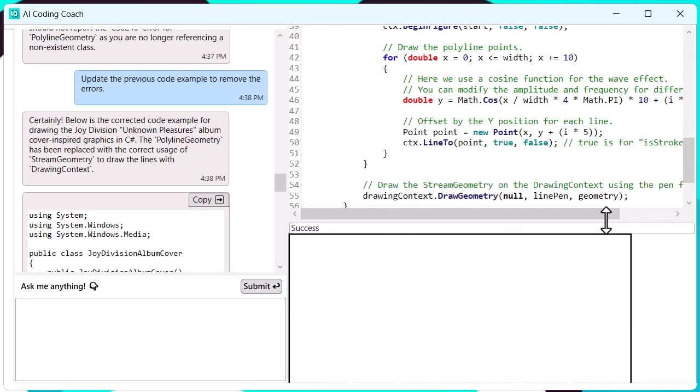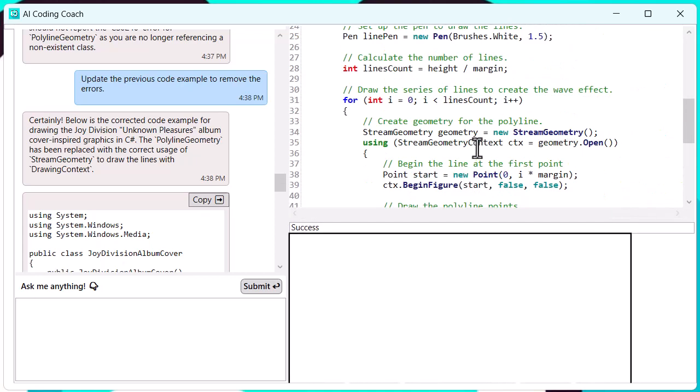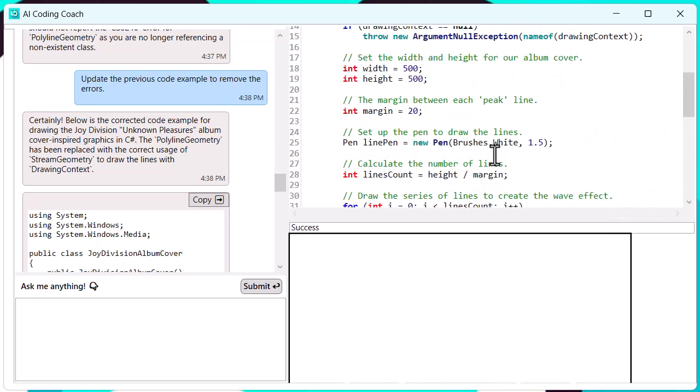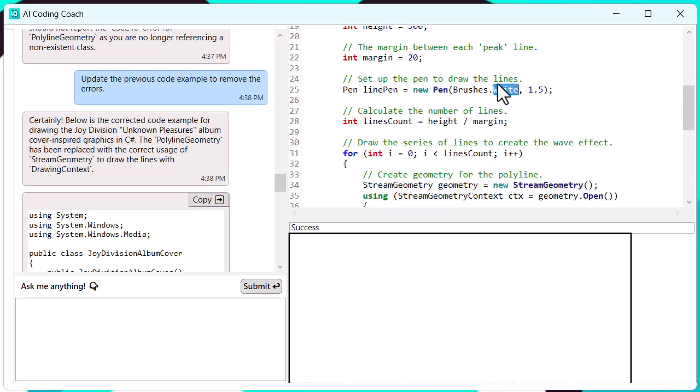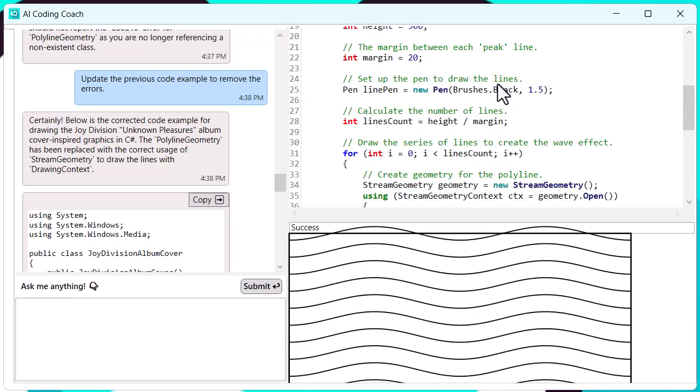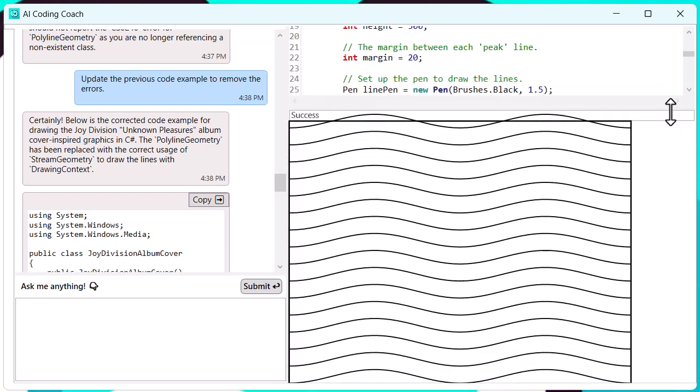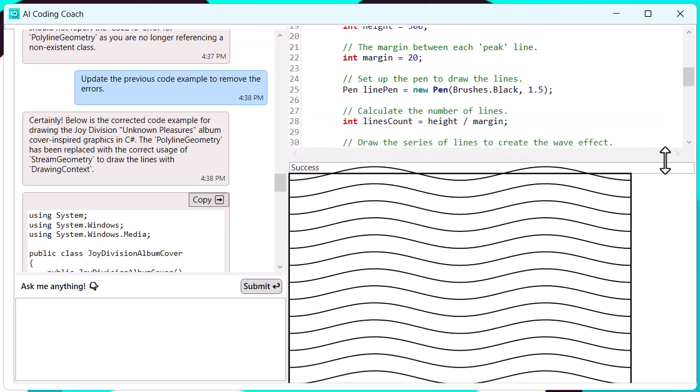When reading the code, it looks like it should be drawing waves, so I'm not sure what the problem is. Following a hunch, I check to see the color used to draw the lines, and it turns out to be white. The AI mistakenly wrote out white waveforms on a white background. Changing the color to black produces a much more interesting result.